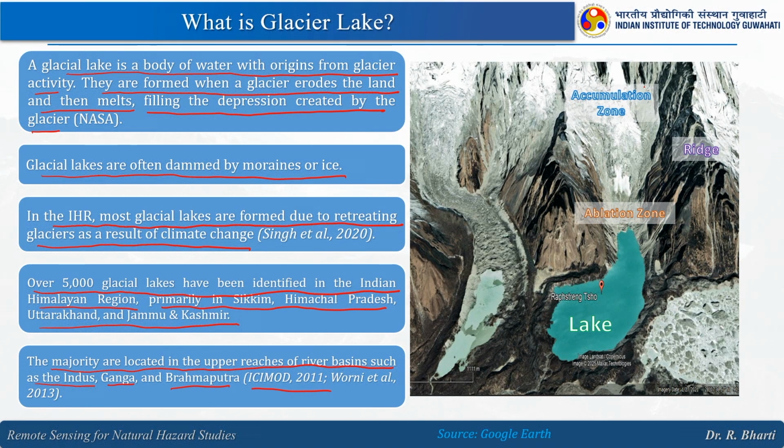Here you can see the accumulation zone which is highlighted. These areas are receiving solid precipitation. Here the accumulation happens and these are the ridges. Here you can see this kind of feature. We have the snout here, and here basically the melting happens. This water will start reaching this particular depression. This is called the ablation zone and these are the glacial lakes. I hope this is clear.